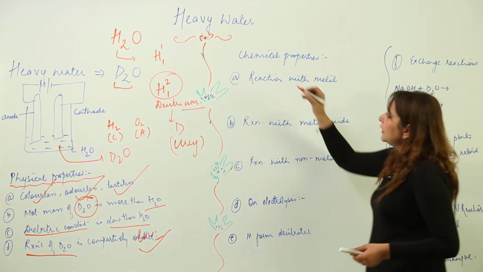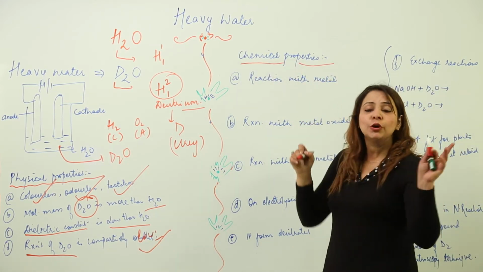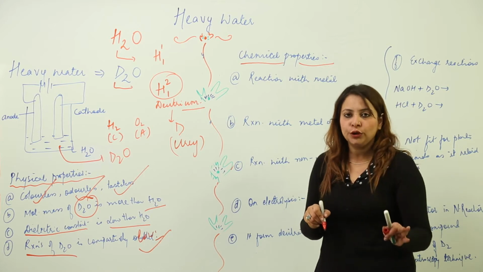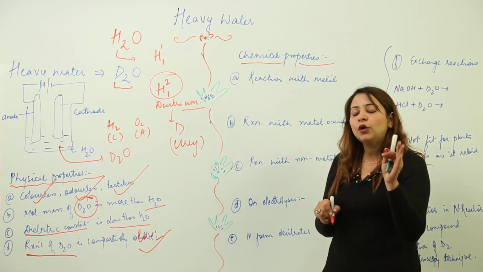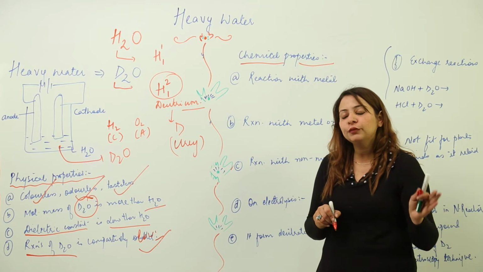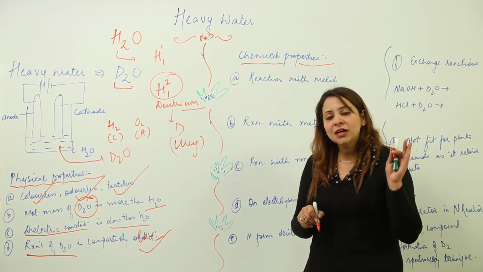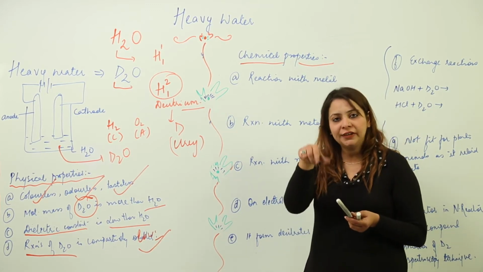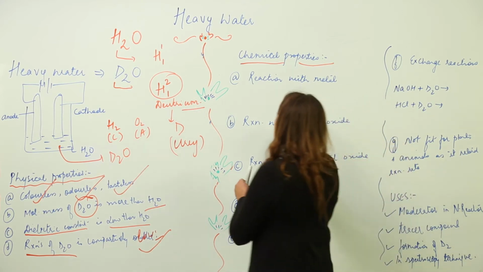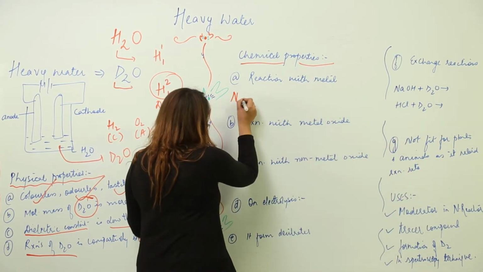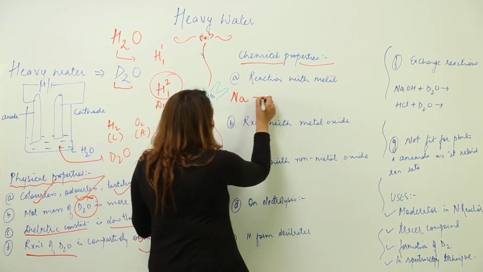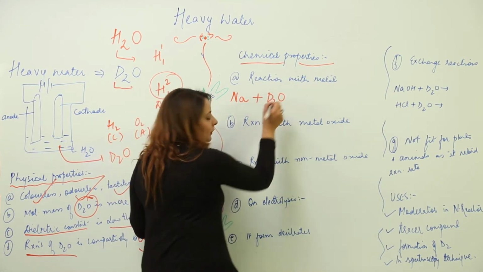Now starting with the chemical properties, it is going to show the same properties as water does, right? The only difference you will see here is that instead of H you will have D. So, reaction with metal: let us take some metal, let's say I have taken sodium. I am going to add water, that means heavy water, D2O.